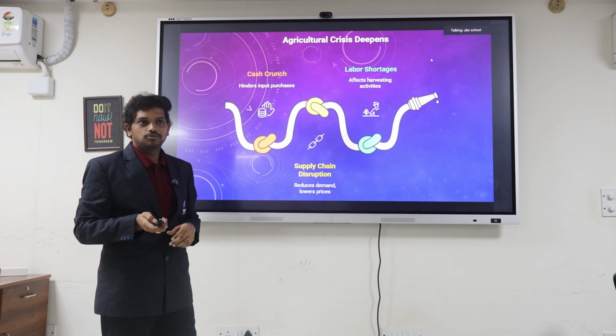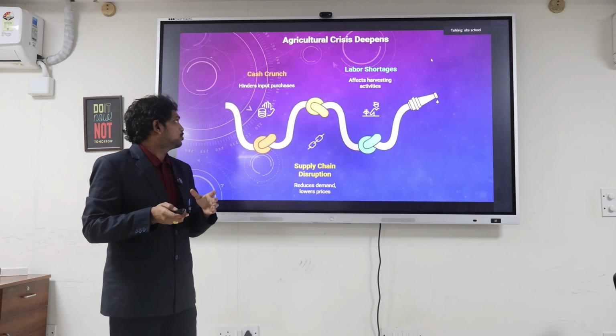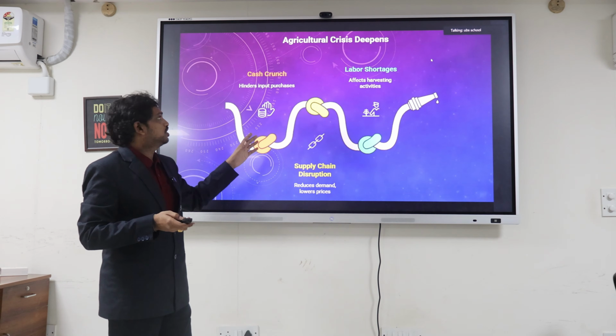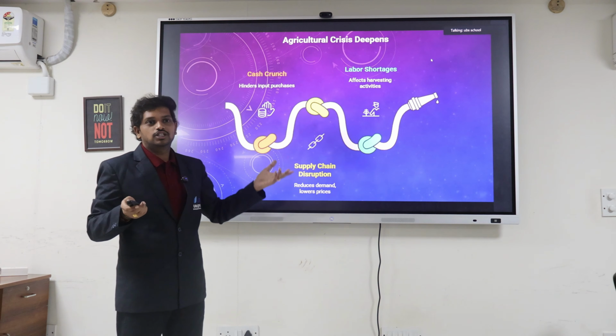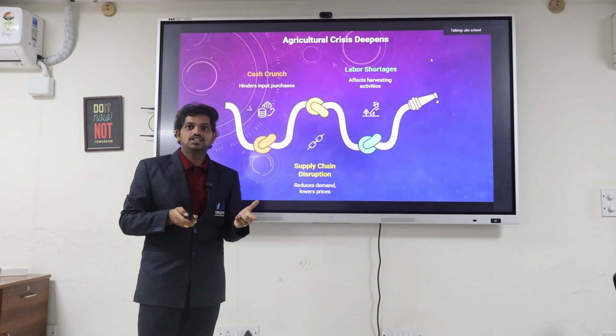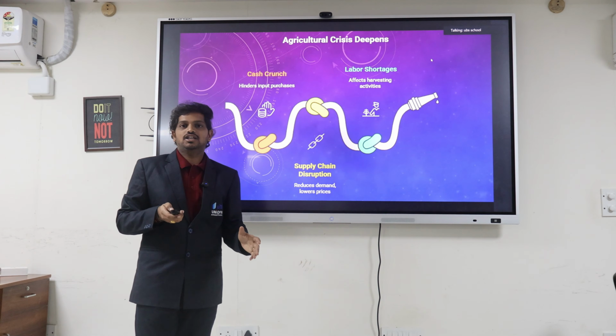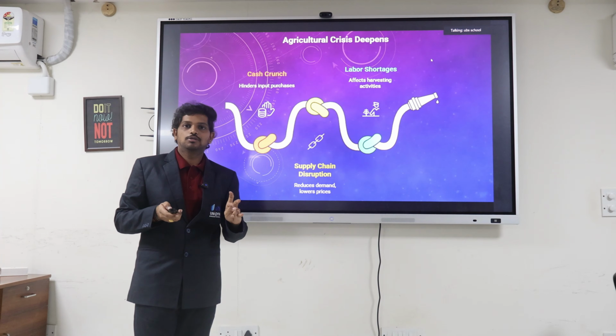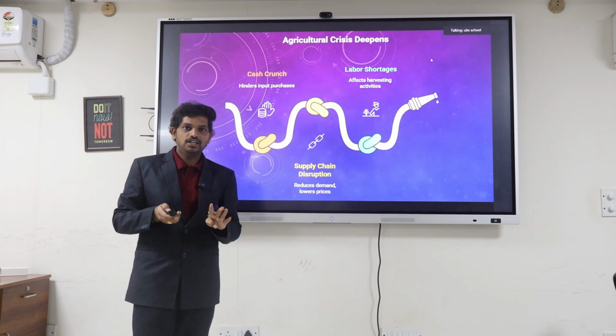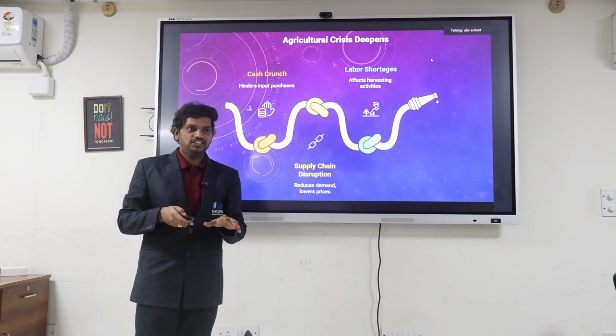The agriculture sector has also gone through many problems due to demonetization. The people who work in the agriculture sector are mostly laborers who, in 2016, were getting 400 to 500 per day as labor wage. This wage is mostly circulated in cash.